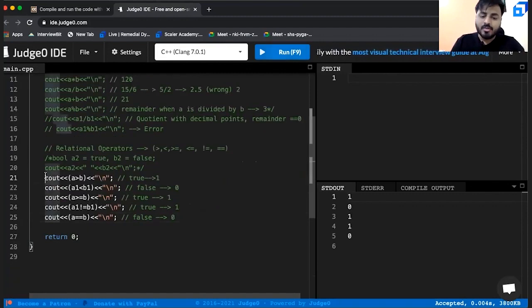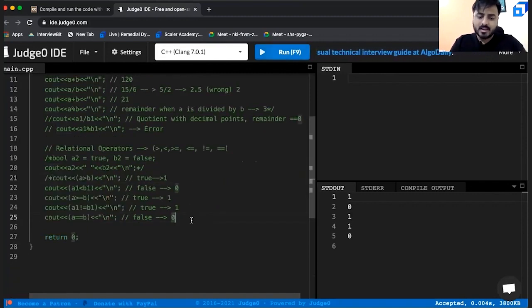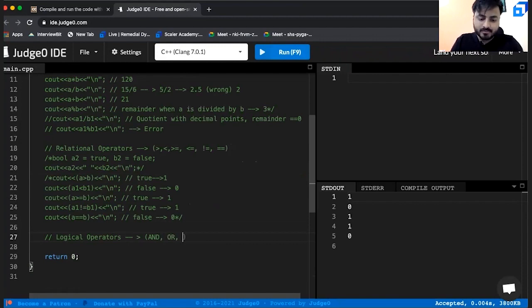Now there are a few more operators. Can you think? Arithmetic done, relational done. The other thing is logical. This we must have seen in your electrical subjects, right? That is, you'll have an AND operator, an OR operator, and NOT.